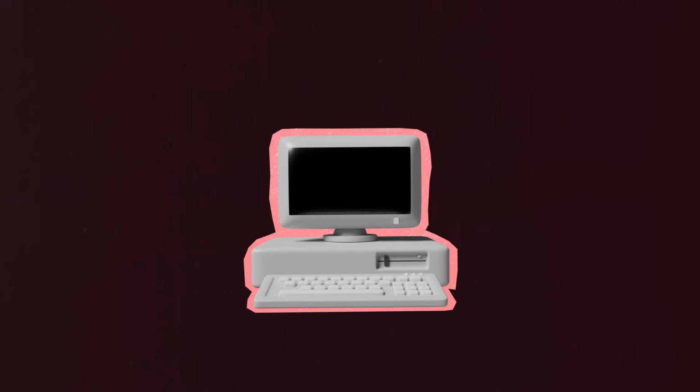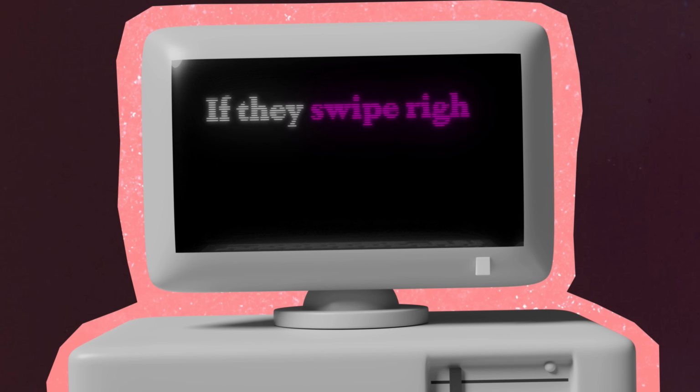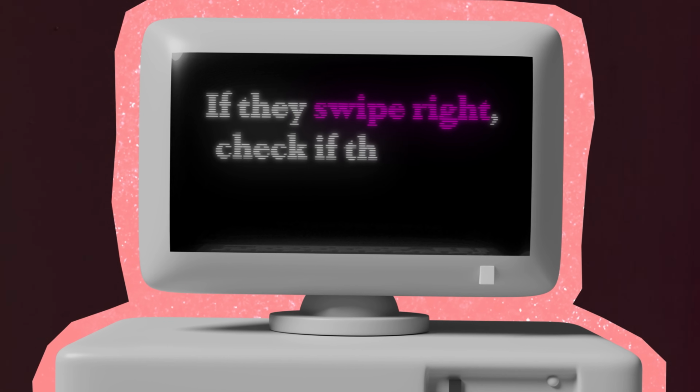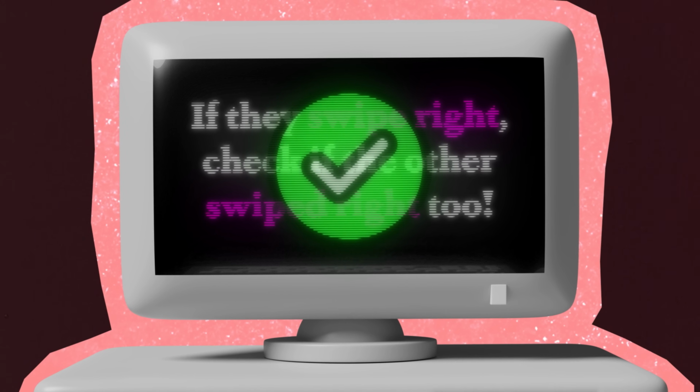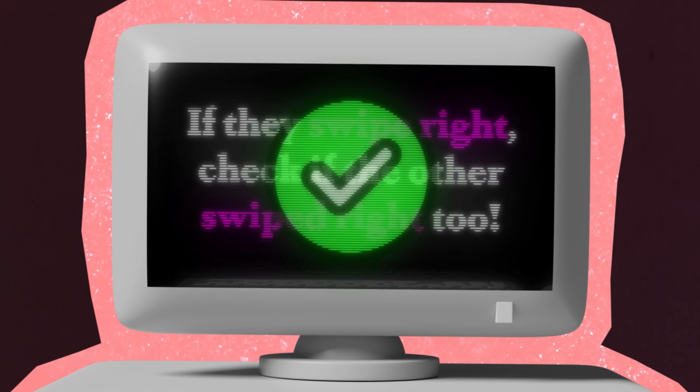Now, it's time to do something when matches happen. If the user swipes right, we should run a query that checks to see if that user also has swiped right on us. Then we can let the user know that they were a match. And implementing this was really not so bad either. I just quickly plugged in the swipe event handler and was easily able to add in some logic that let me understand if the person swiped right on us or not.